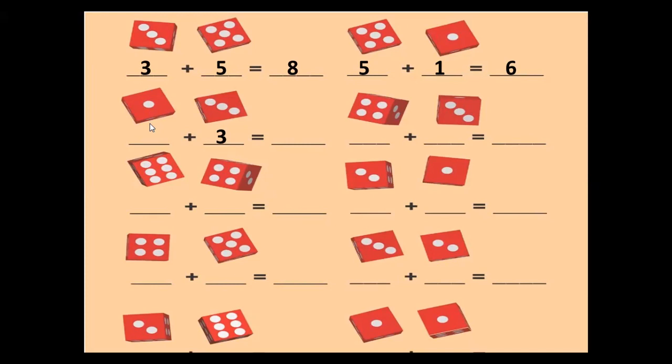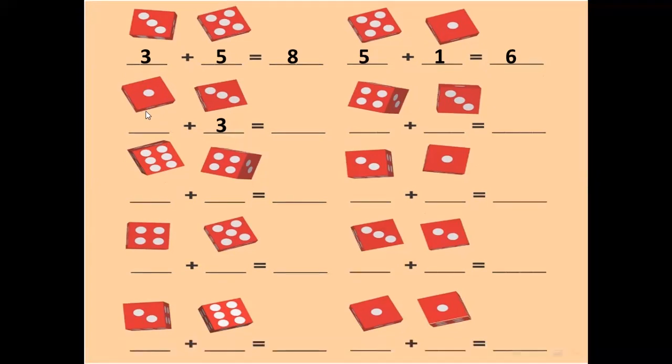I can't hear you, Layla. Can you hear me? Yes. Okay, how many dots here in this dice? 1. Yes, we have here 1. 1 plus 3 equals? 4. Good job. Excellent, Layla. Thank you, honey. 1 plus 3 equals 4.